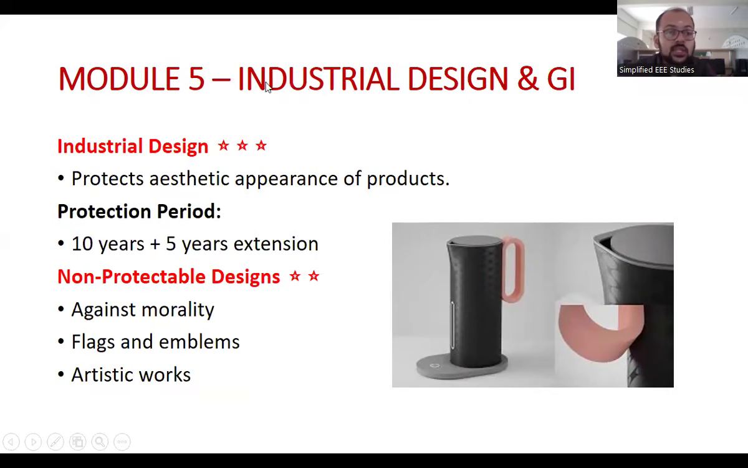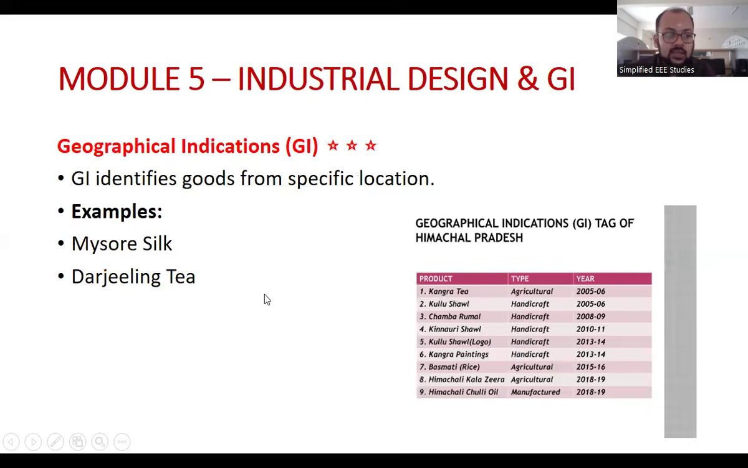Coming to the last module, that is industrial design and geographical indication. What is the meaning of industrial design? It protects the aesthetic appearance of the product. Look at the jar here, how beautifully it is designed. This has to be protected by the creator. The protection period is 10 years plus 5 years of extension, total 15 years. Non-patentable designs include those against morality, flags and emblems, and artistic work. These are non-protectable designs.